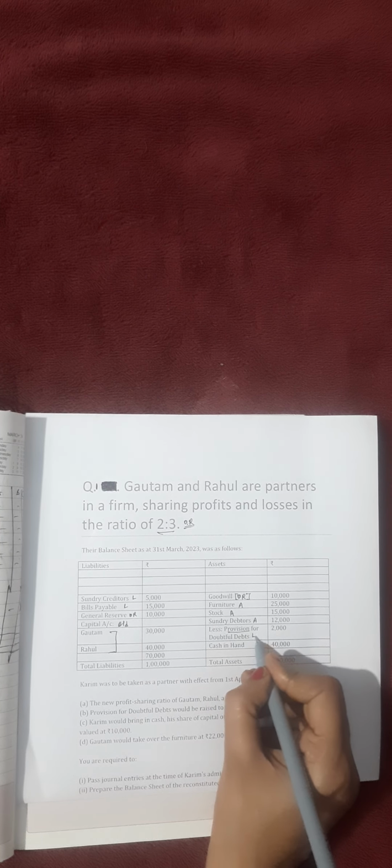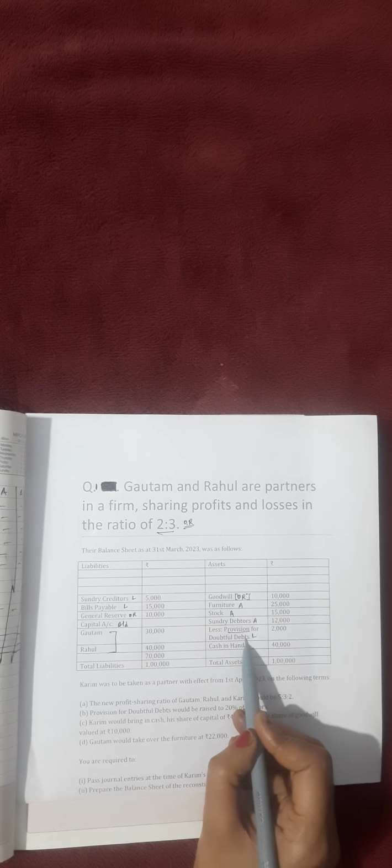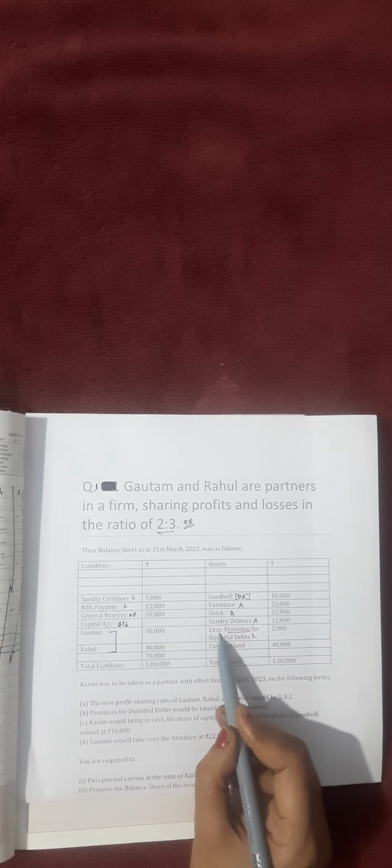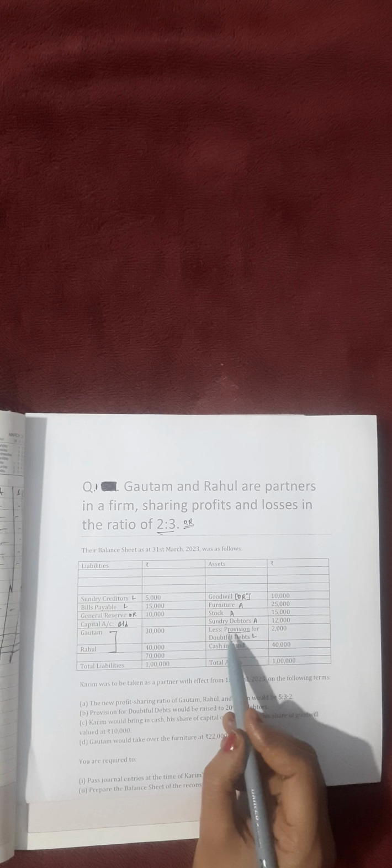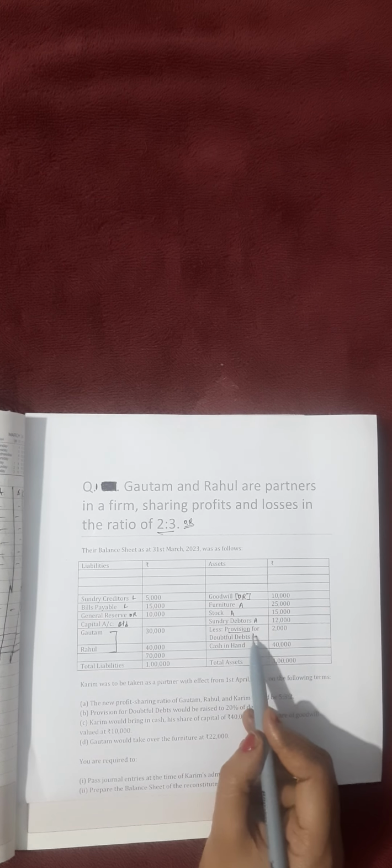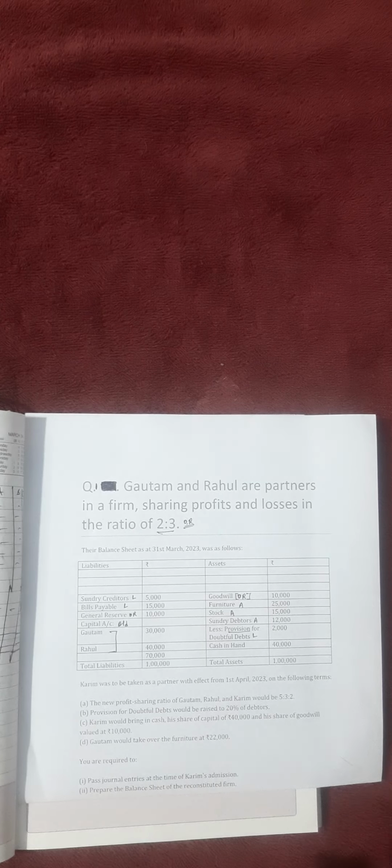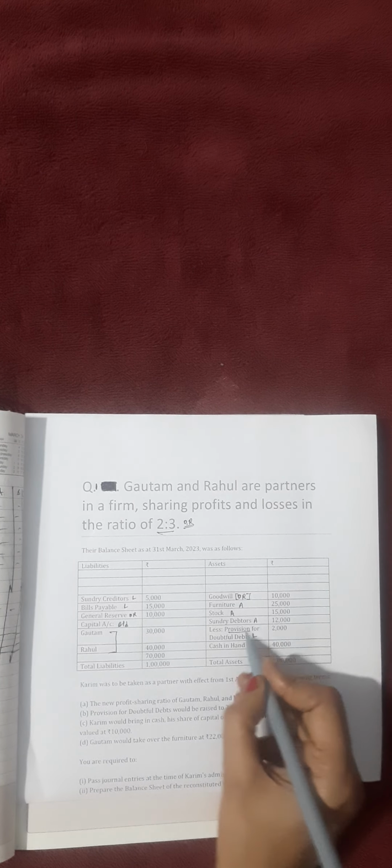Provisions are liabilities. You will find this on the asset side, so how is it a liability? Provisions are on the asset side, but see, these are deducted, not added to assets, which means they are of opposite nature. So provisions are a liability. In many questions you will find provisions given on the liability side also. Cash in hand is also an asset. Okay, total assets are given here.